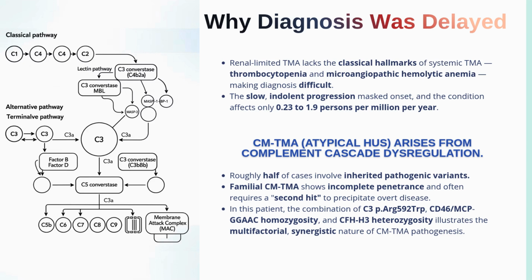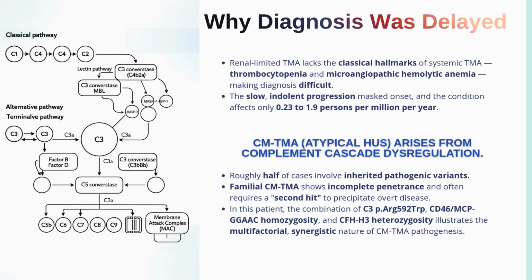So, why was the diagnosis delayed? One of the most important questions in this case is, why was the diagnosis delayed for so many years? The answer is simple. This patient never developed the classic picture of systemic TMA. As we mentioned before, there was no severe thrombocytopenia, there was no obvious microangiopathic hemolytic anemia, there were no dramatic schistocytes, no severe LDH elevation, no sudden catastrophic decline.